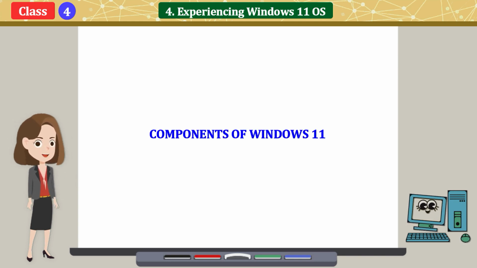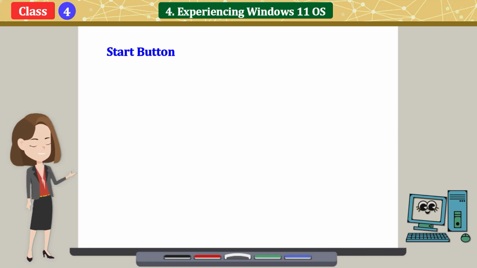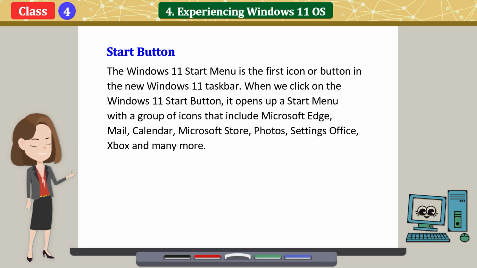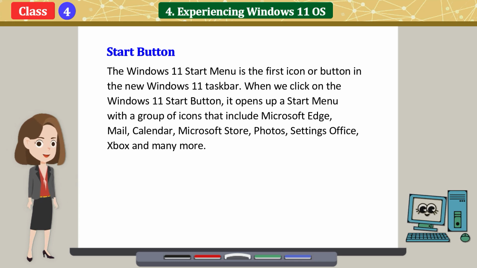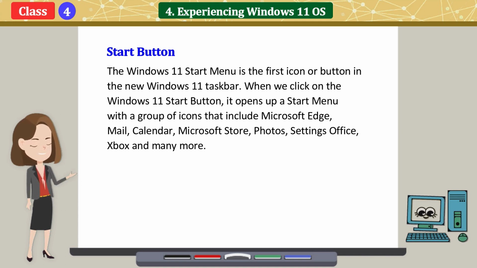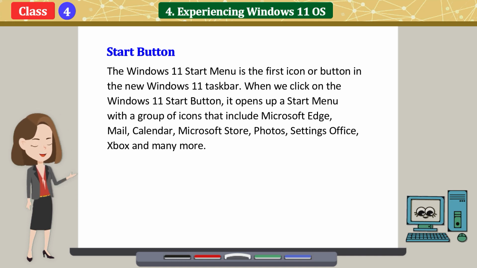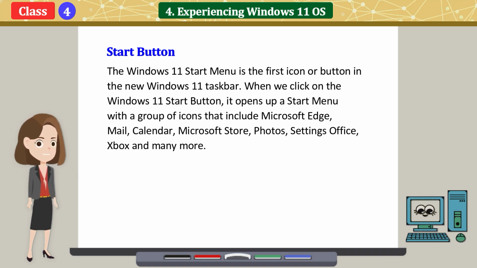Components of Windows 11. Start button. The Windows 11 Start menu is the first icon or button in the new Windows 11 taskbar. When we click on the Windows 11 Start button, it opens up a Start menu with a group of icons that include Microsoft Edge, Mail, Calendar, Microsoft Store, Photos, Settings, Office, Xbox, and many more.